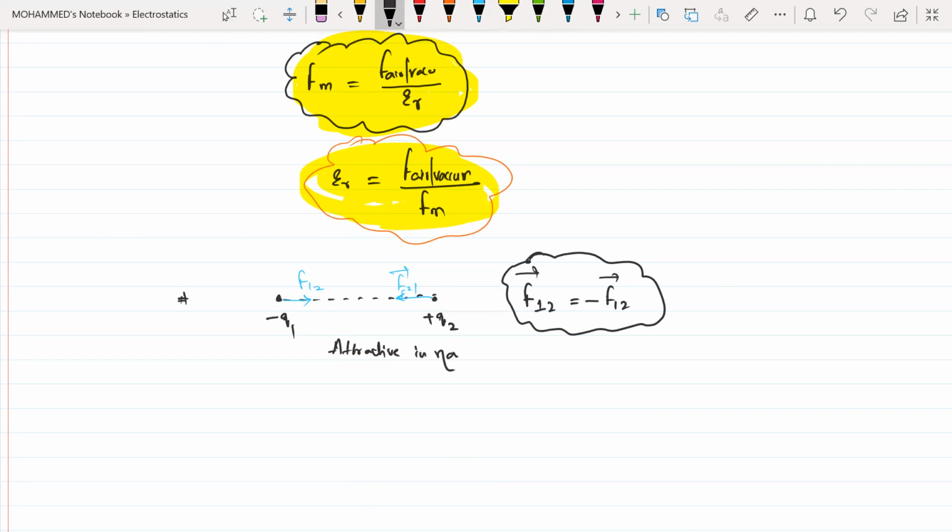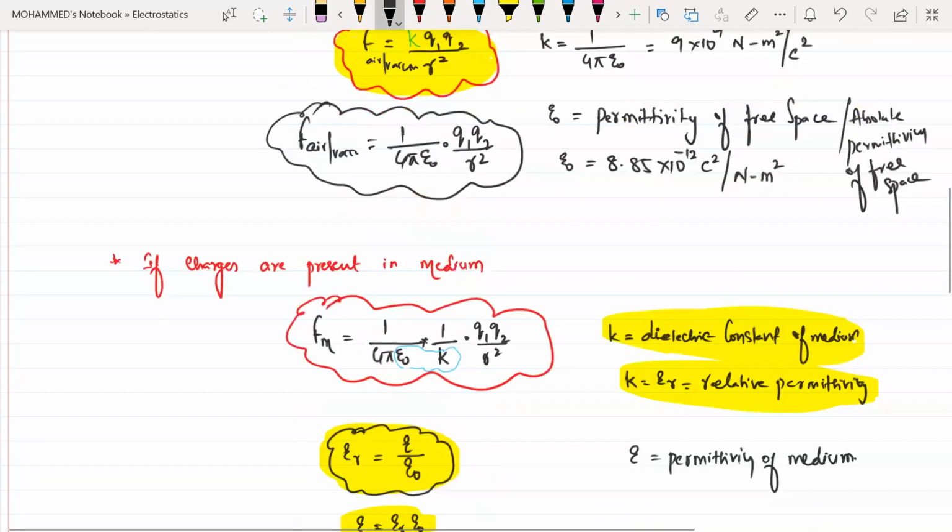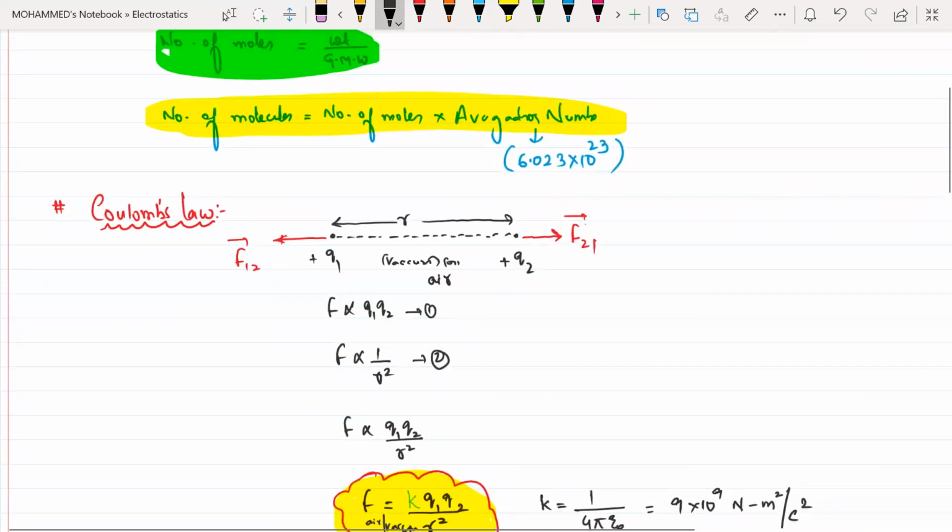Attractive in nature. Or else I can write this one as repulsive in nature, when the signs are the same. Clear?